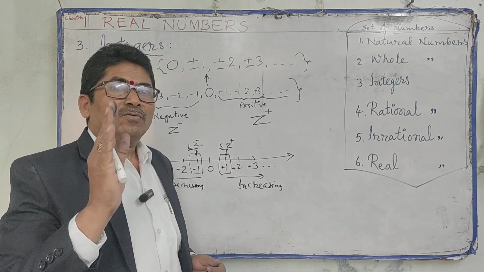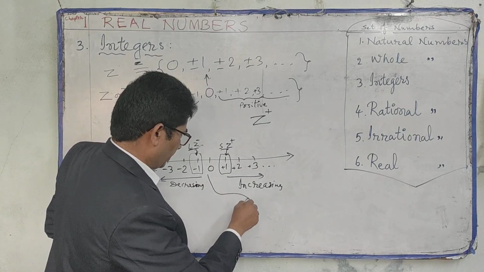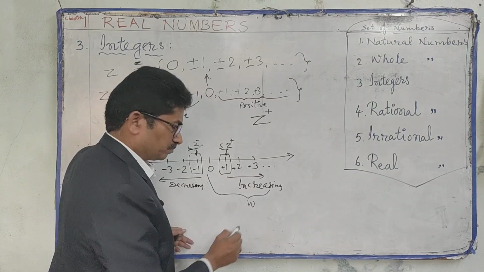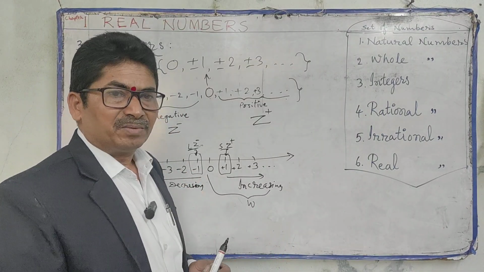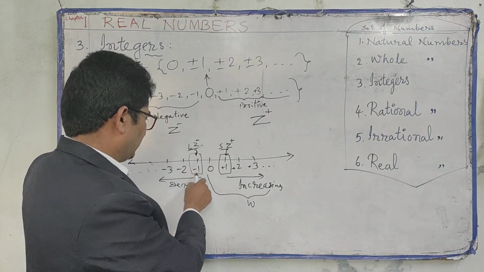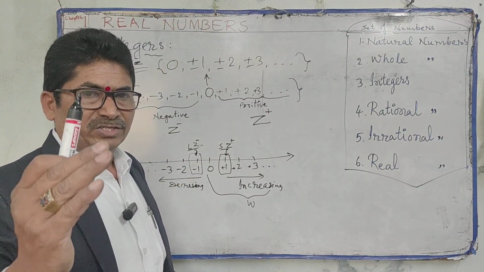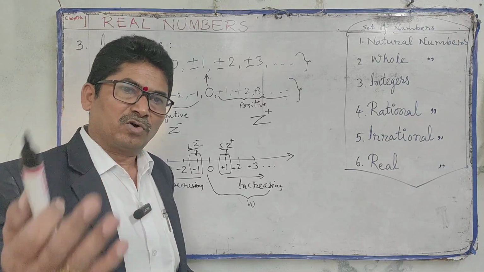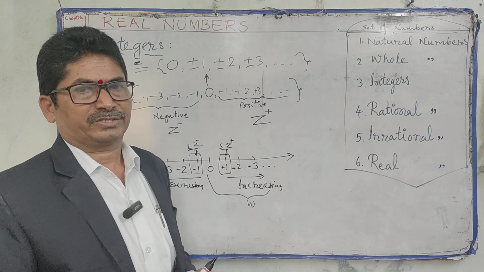Next, all whole numbers are integers. See here, these are all whole numbers. All whole numbers are integers, but all integers are not whole numbers, since we have negative numbers also. All natural numbers are integers.